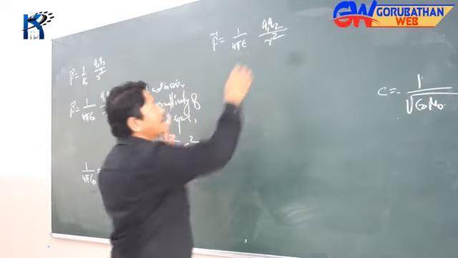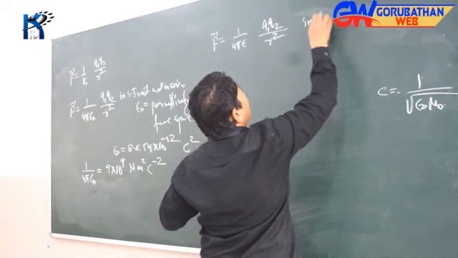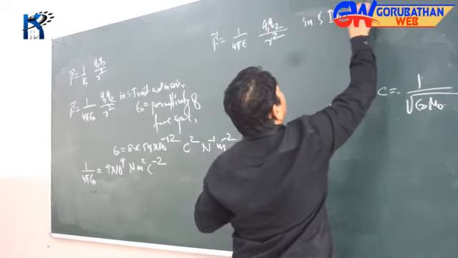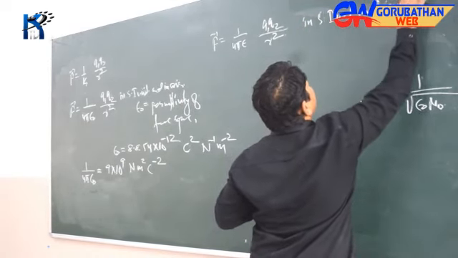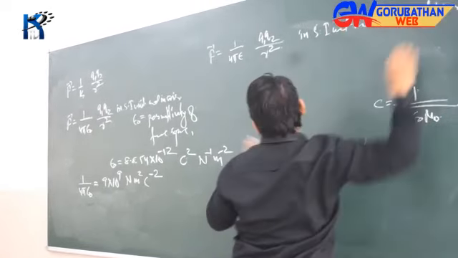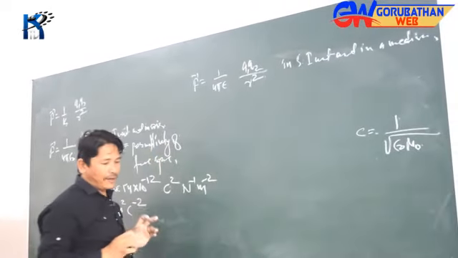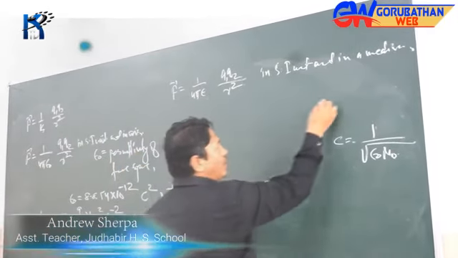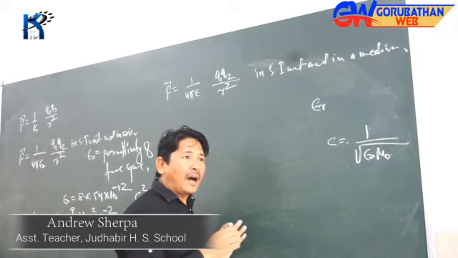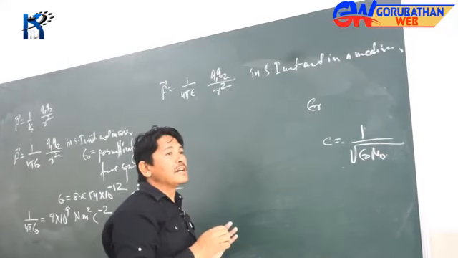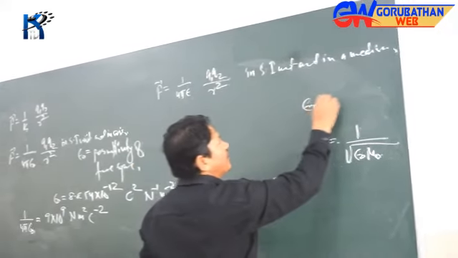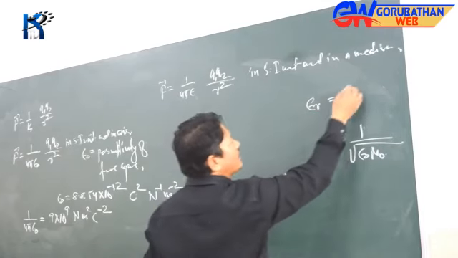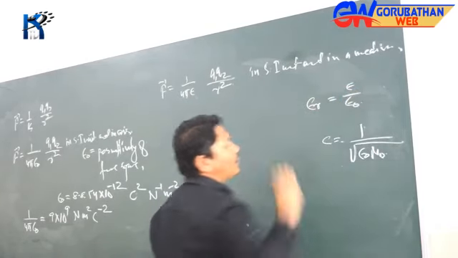That is in SI unit and in a medium whose permittivity is epsilon. Now let's find out what that actually is. Generally, epsilon r is called relative permittivity. Relative permittivity of a medium is actually given by epsilon over epsilon naught.